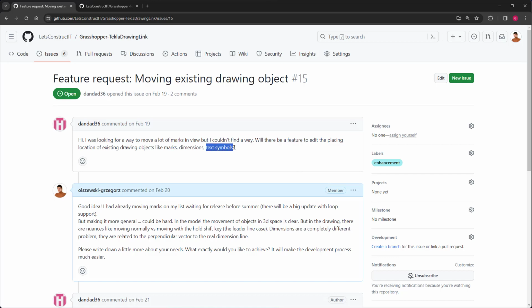And I think that the texts are the most easy to follow up. So we want to create a new component for moving only texts. Of course, the final version will be able to move more different types of drawing objects, but let's start with something quite easy to get on it. So we will try to move texts and how it can be accomplished.